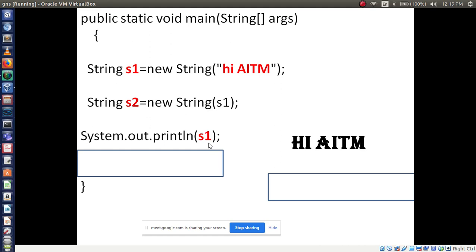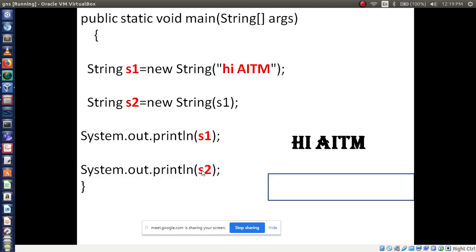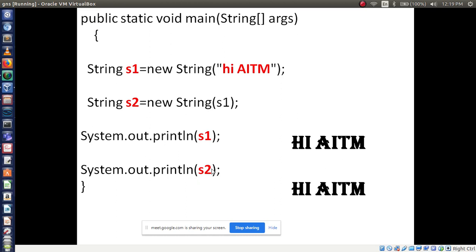Now again I am going to print s2. What is the value of s2 here? Yes, Hi AITM. Why? Because we are passing the s1 reference variable to the s2 reference variable, so obviously s2 has Hi AITM.